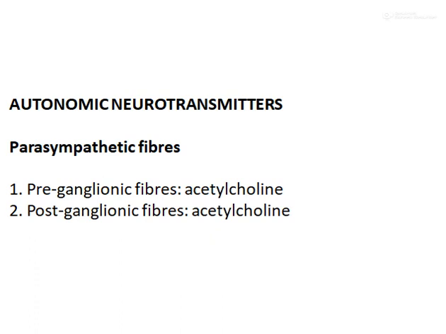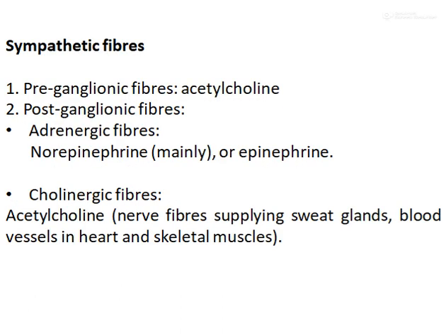Now, autonomic neurotransmitters. The preganglionic fibers of the parasympathetic system release the neurotransmitter acetylcholine. The postganglionic fibers also release acetylcholine.